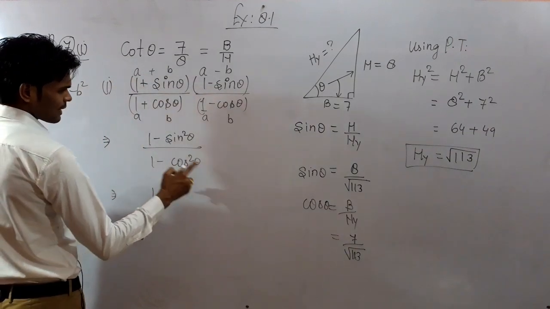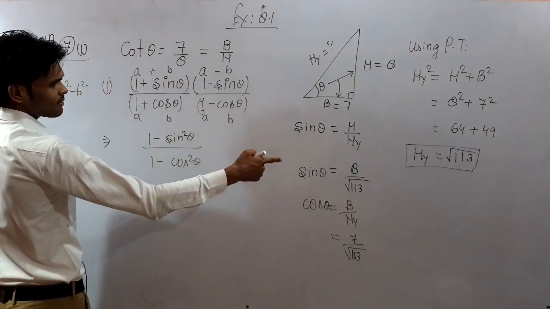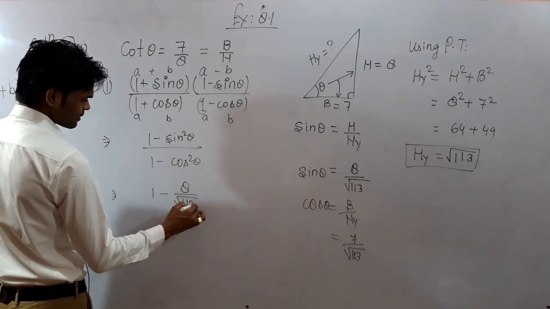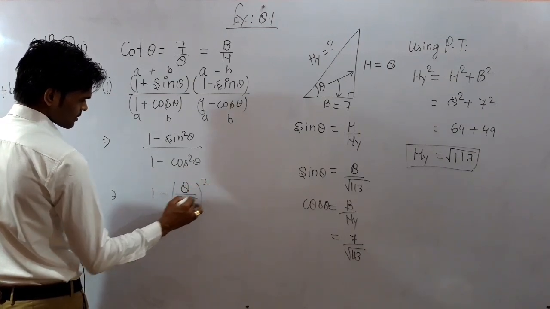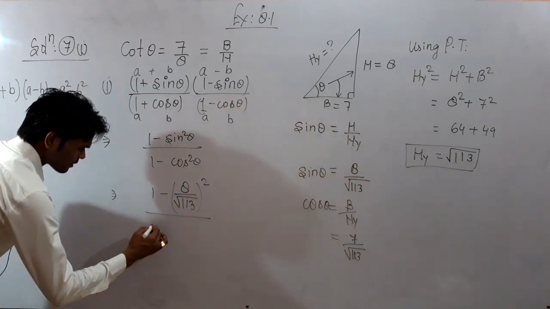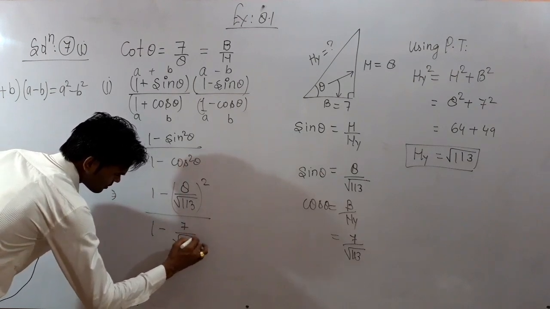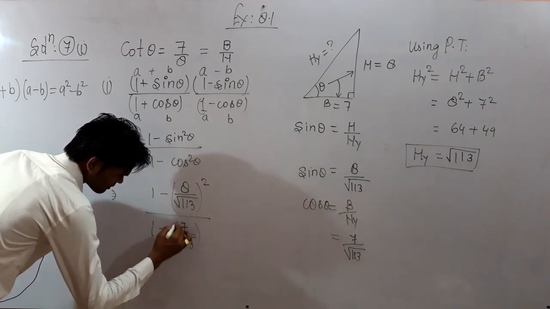Substituting the values, sine theta is 8 by under root 113, whole square, upon 1 minus cos theta whole square, that is 7 by under root 113 whole square.